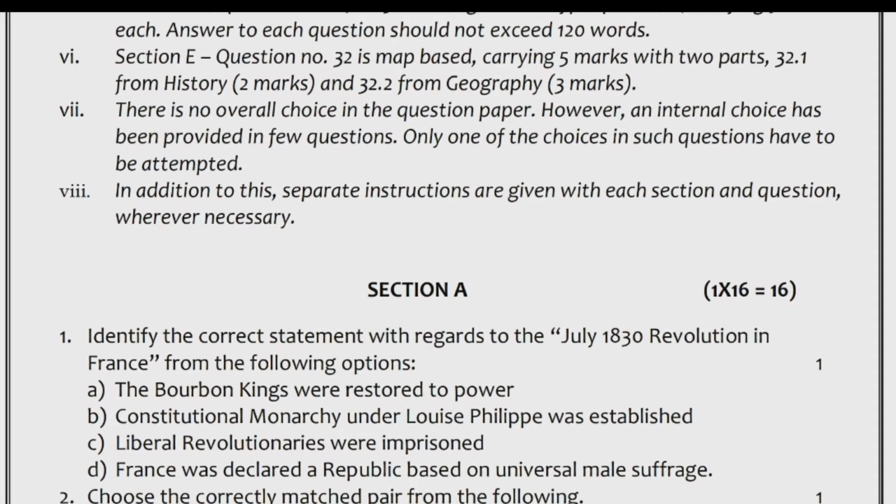A. The Bourbon kings were restored to power. B. Constitutional monarchy under Louis Philippe was established. C. Liberal revolutionaries were imprisoned. D. France was declared a republic based on universal male suffrage.